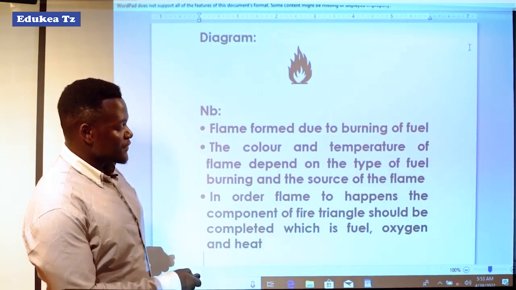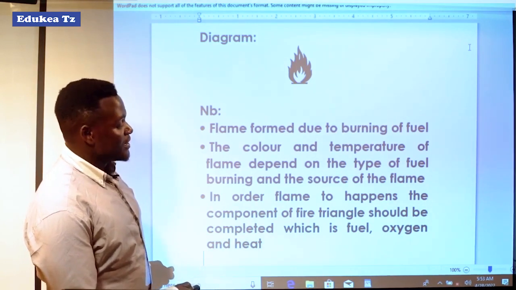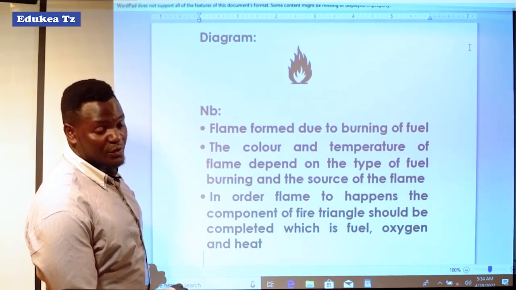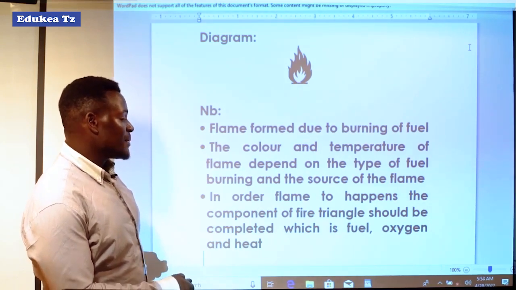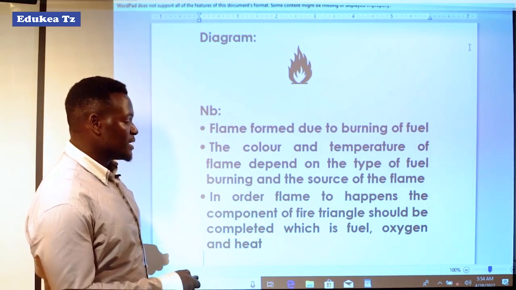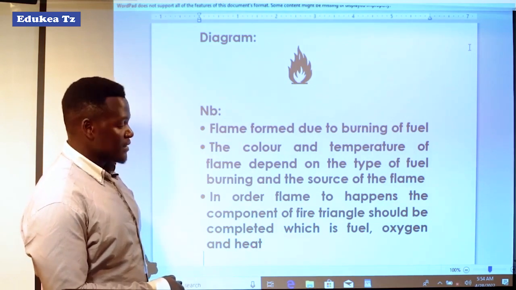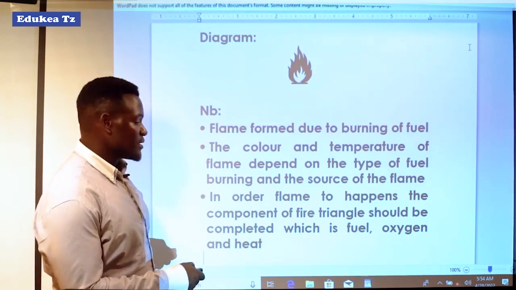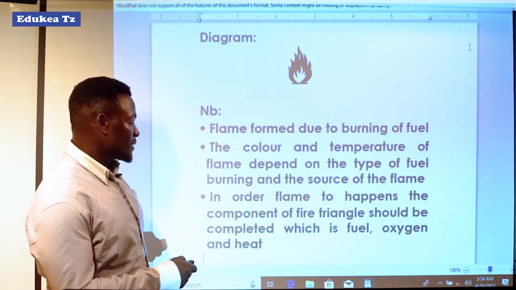But otherwise, if there is no fuel, there is no flame. If there is no oxygen, there is no flame. And if there is no heat, there is no flame, because the flame comes as a product of the combination of these three things: fuel, oxygen, and heat. After combining together, they come to form a flame.